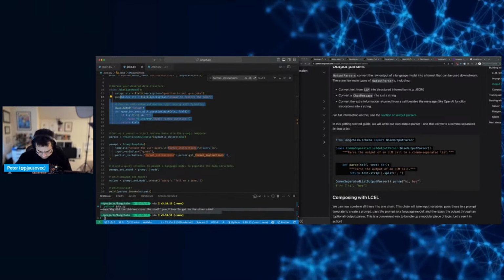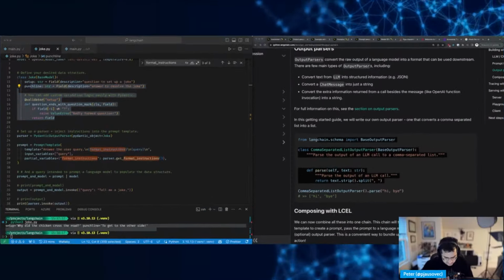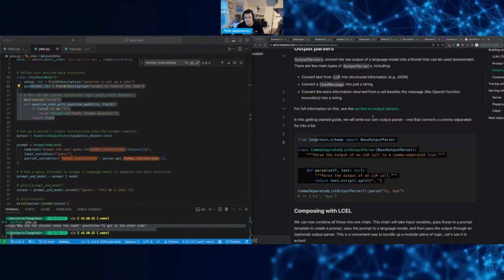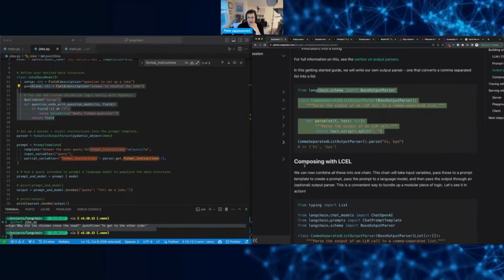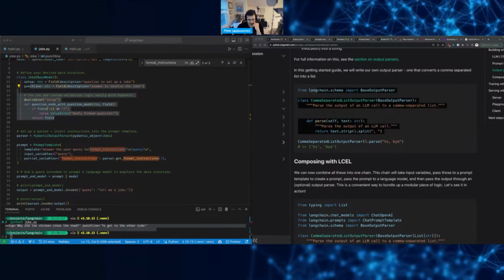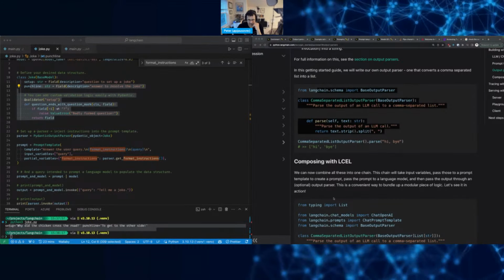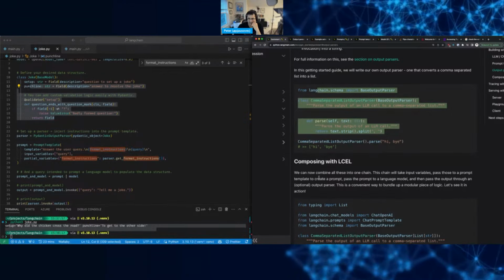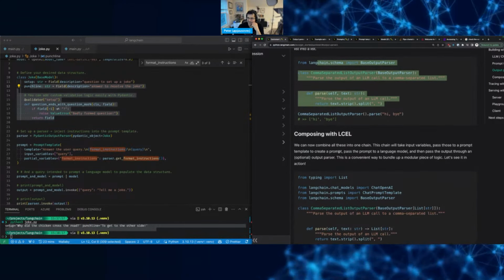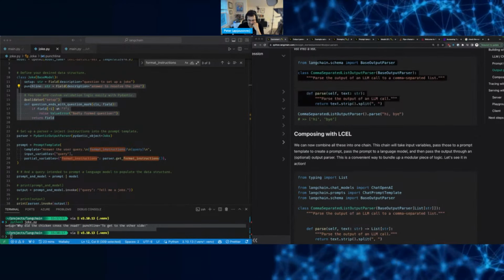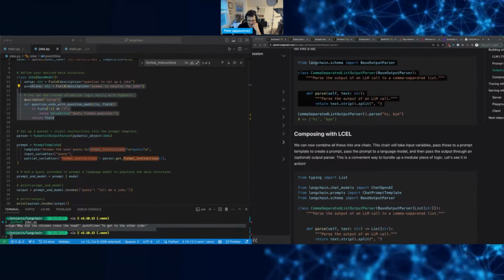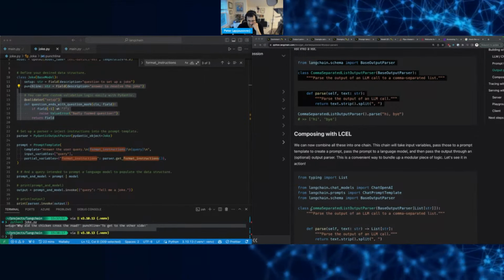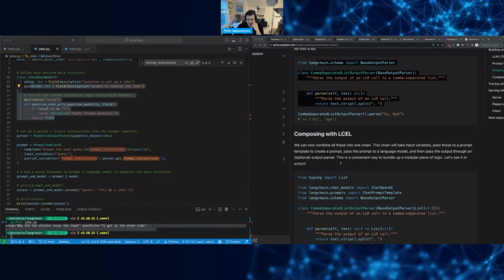Oh, I just noticed my screen is very small. Maybe this is better. Yep. Composing. So let's see what we're composing here. Composing with LCEL. LCEL? Is that how you pronounce this? Maybe. I don't know. Let's see. Just check. Yep.